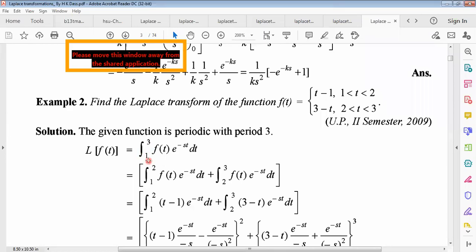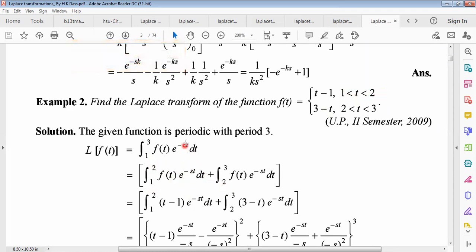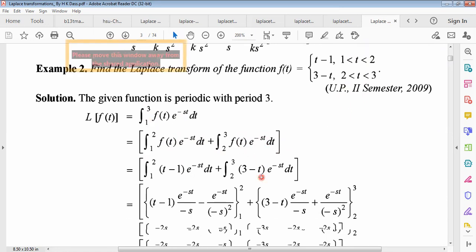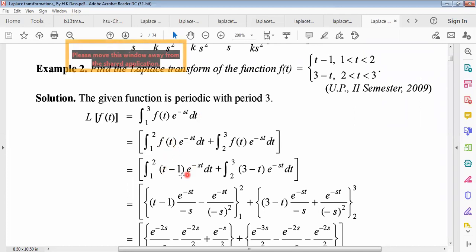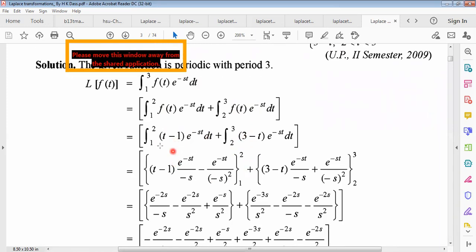Okay, so the Laplace transformation of f of t can be written as the integration with limits 1 to 3 of f of t e to the power minus st dt. Now between these two limits, 1 to 3, divided into two parts: 1 to 2 of f of t e to the power minus st dt, plus another one, 2 to 3 of f of t e to the power minus st dt. Similarly, putting the functional value f of t equals t minus 1, and f of t equals the second value, 3 minus t.